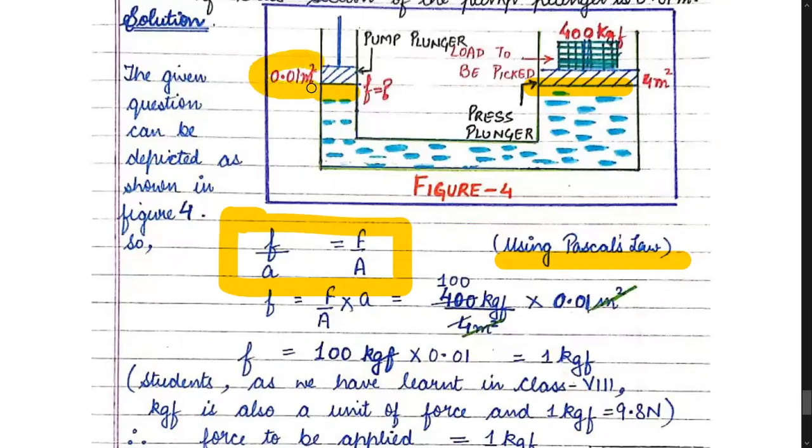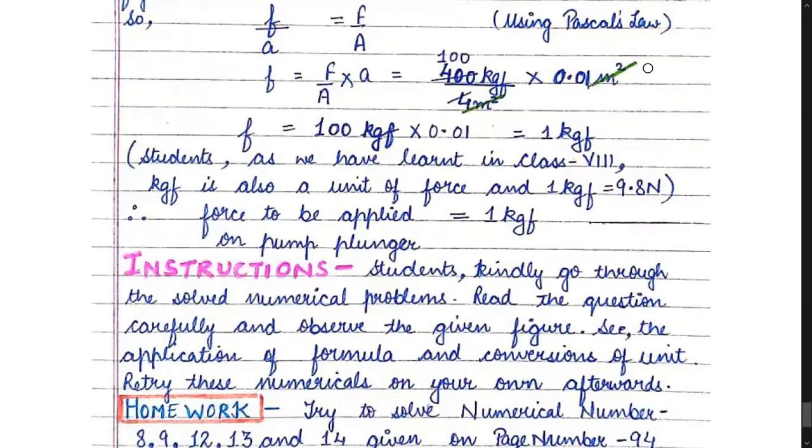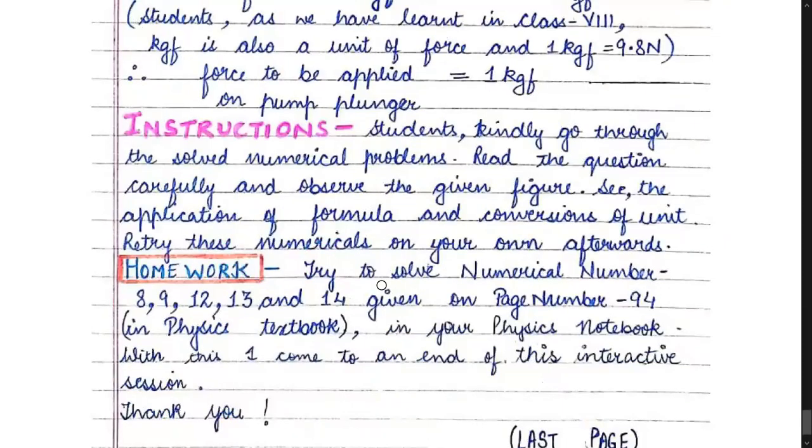Small a is given in the question. Capital F is also given, 400 kgf, and capital A is 4 meter square. So you substitute the values to find the answer, and the small force will come out to be 1 kilogram force.